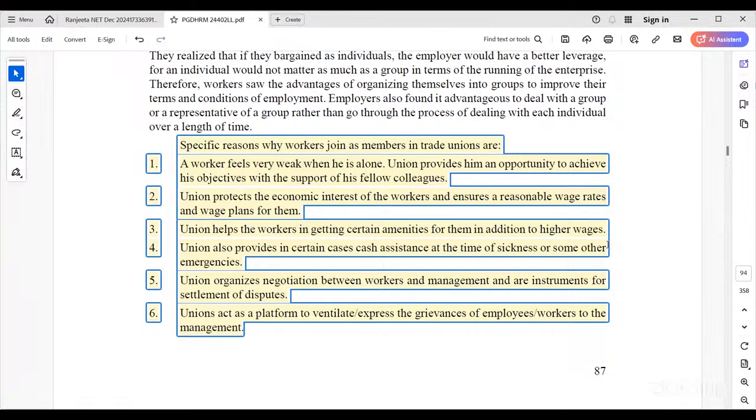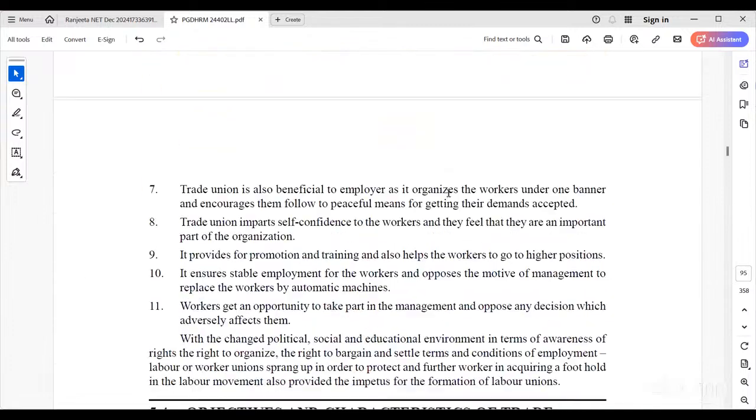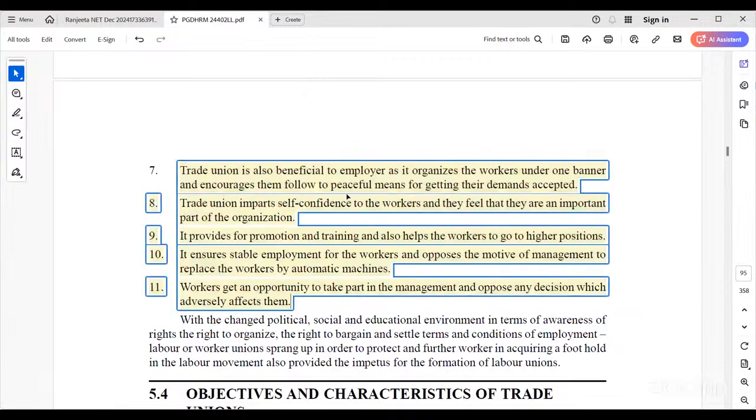Unions act as a platform to ventilate the grievances of employees and workers to management. So these are the basic significance of trade unions. Apart from this, a trade union is also beneficial to the employer, as it encourages the organization to work under one banner and follow specific means for getting their demands.